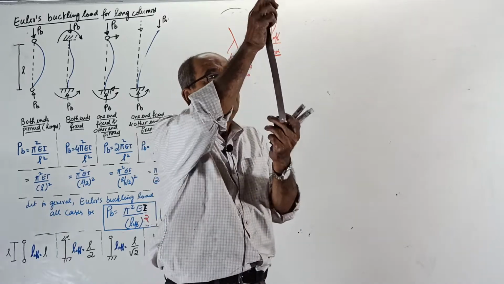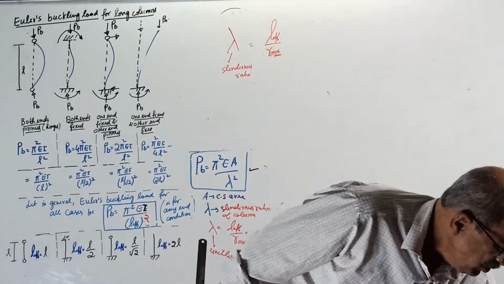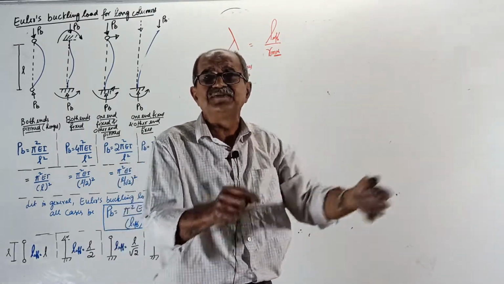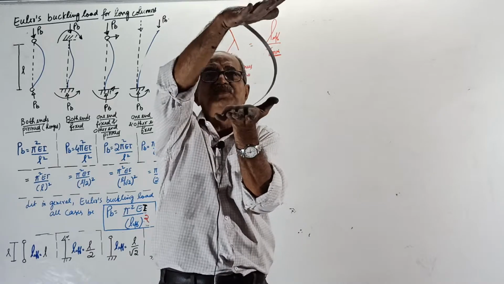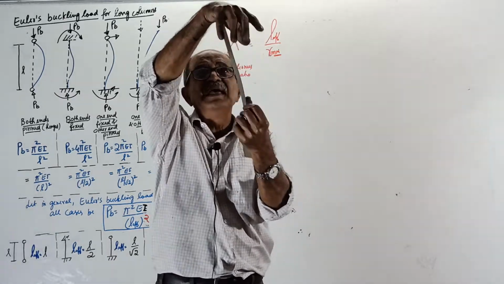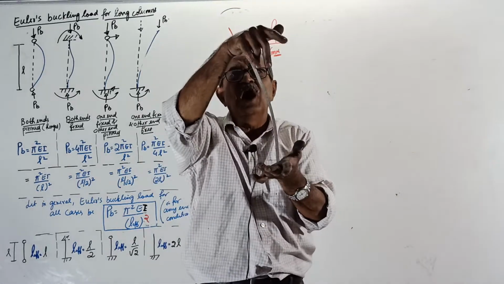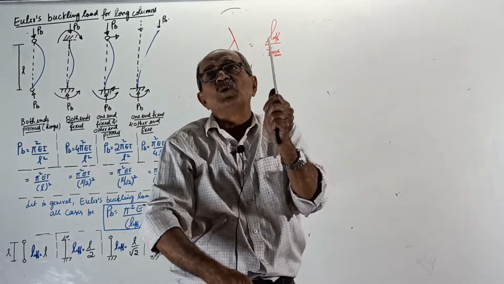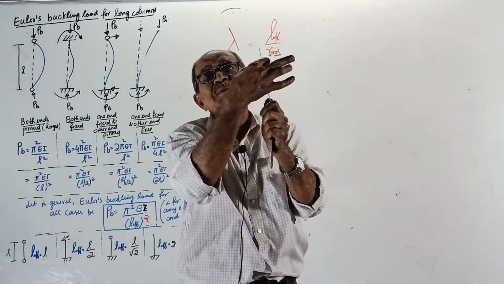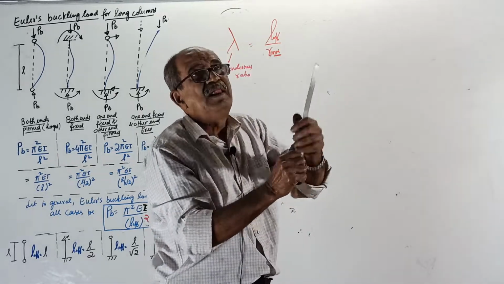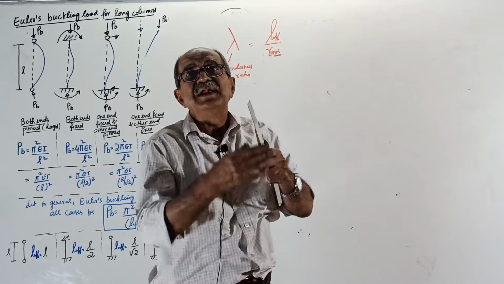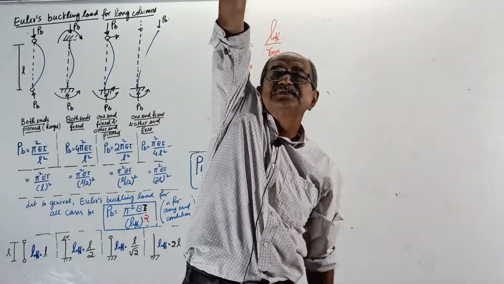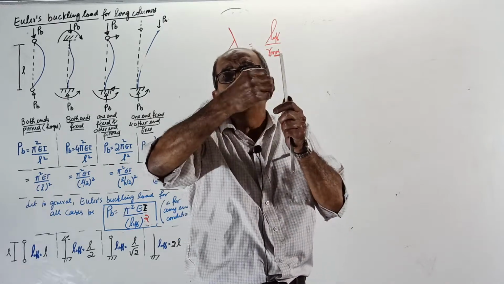Later, in other classes, I will tell you thoroughly. Buckling is very easy, or the column is very weak, when L becomes more or R becomes lesser, that is, when the length increases and the cross-section becomes thinner and thinner.